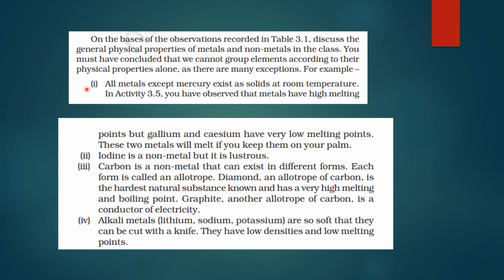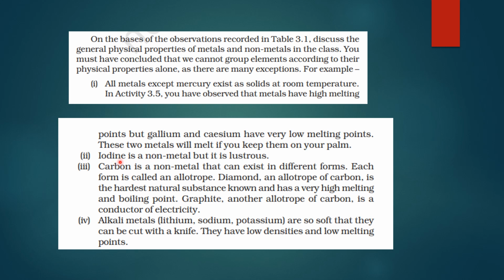Now we will see some exceptions. All the metals except mercury exist as solids at room temperature. Okay. Have you seen how mercury exists? Mercury is a liquid. After that, let's see: metals have high melting points, but gallium and cesium have low melting points. These exception questions are asked a lot in exams.